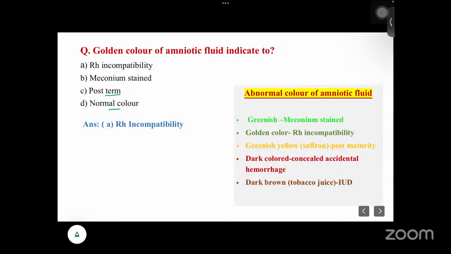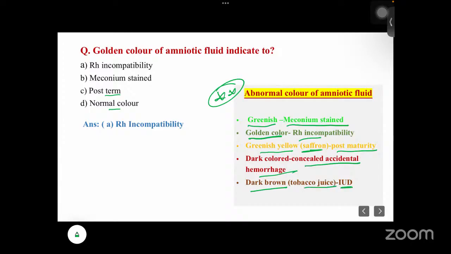So now let's see the abnormal color of amniotic fluid, which is very, very important. That is greenish. It is mainly seen in case of meconium stained, the amniotic fluid color will be greenish. Golden color in case of RH incompatibility, and greenish yellow or saffron color in case of post-maturity, and dark colored in case of concealed accidental hemorrhage, and dark brown or tobacco juice will be seen in IUD. Okay.